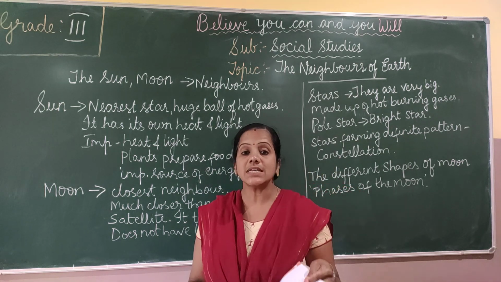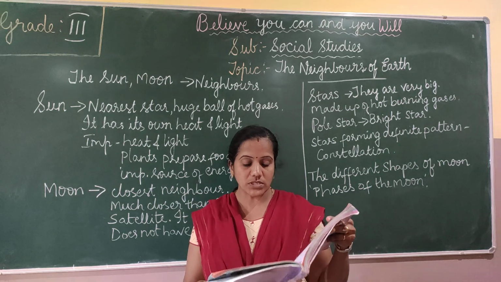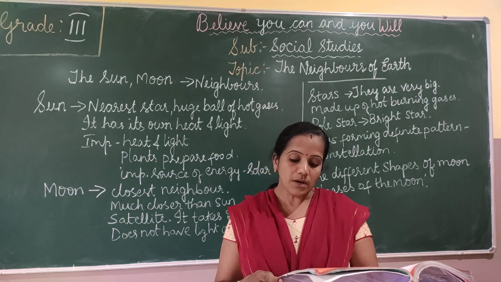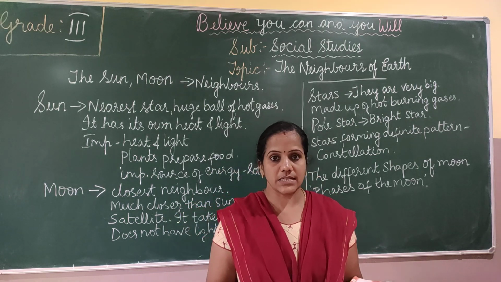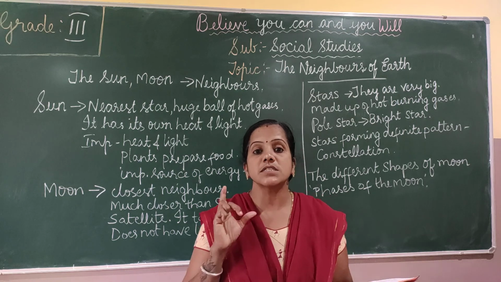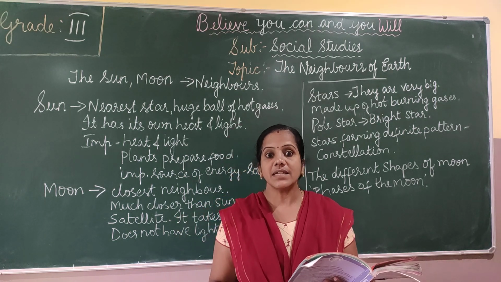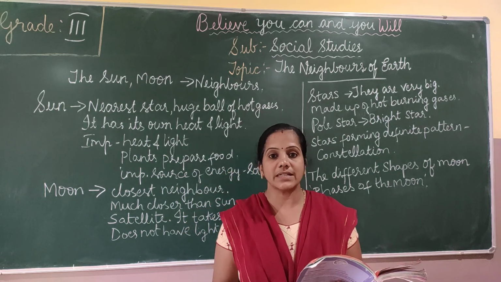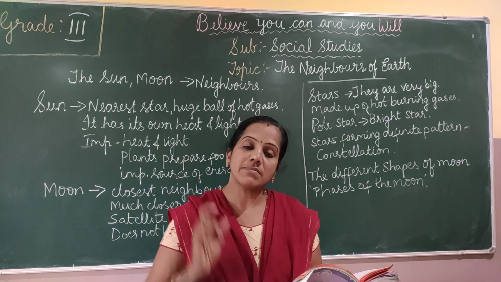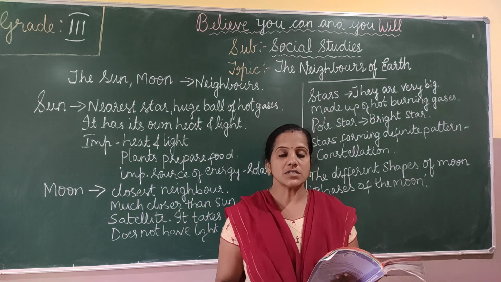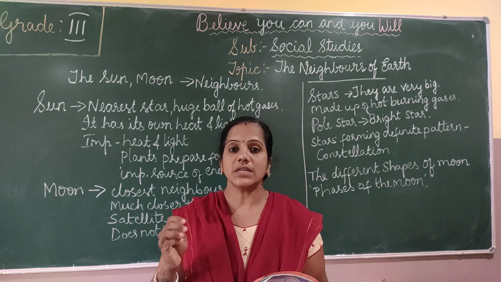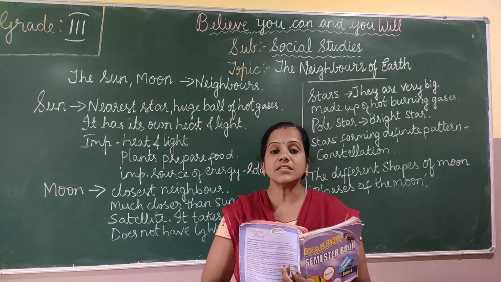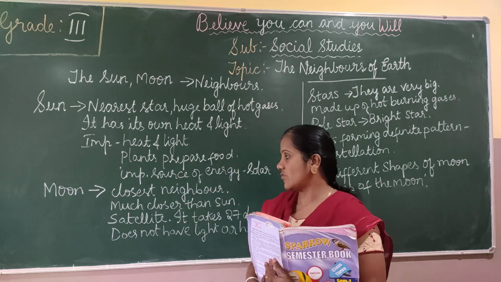Okay, so the moon is round like the sun. The moon is much closer to the earth than the sun. It is also much smaller than the sun. Okay, the moon is much smaller than the sun. But if we look, the sun and the moon look the same, is it? But the moon is much smaller than the sun. It looks the same because the moon is closest to the earth.